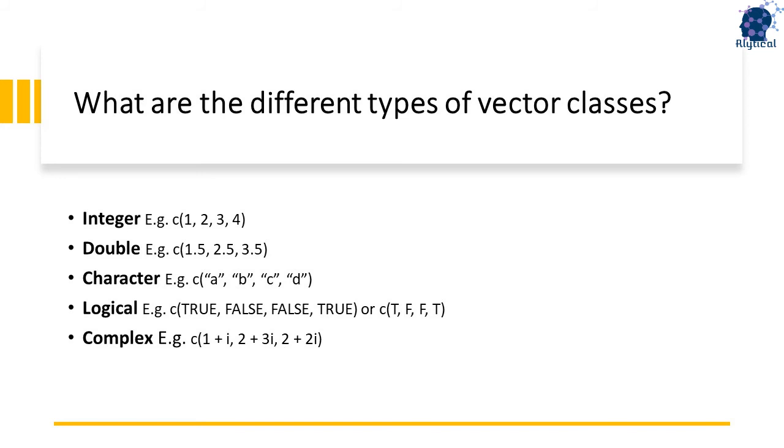Third type is character, which stores non-numeric data. Remember that we enclose non-numeric information, aka strings, within double quotes. The fourth type is logical vector, which as the name suggests stores boolean or true-false values. The thing to note here is that we can simply abbreviate true and false with T and F respectively. The last type is complex, which as the name suggests is used to store complex numbers.